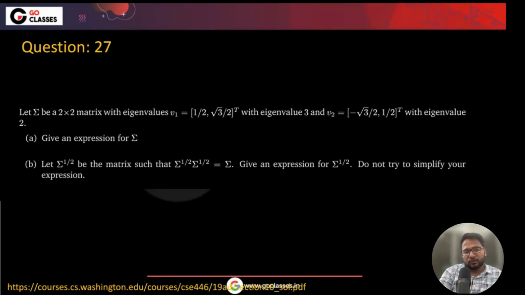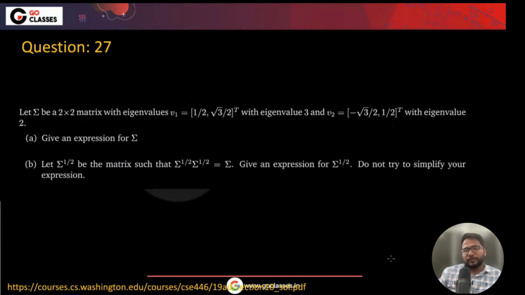Okay, now let's see this question. Let sigma be a 2 cross 2 matrix with the eigenvalues this and this. Give an expression for sigma. So b1 has the corresponding eigenvalue 3, b2 has the corresponding eigenvalue 2.